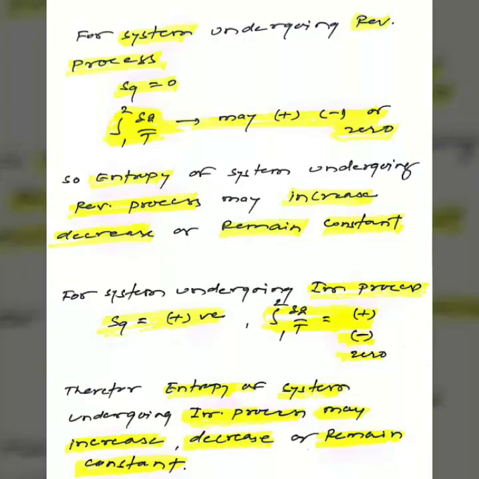For a system undergoing a reversible process, entropy generation is 0 and del Q by T may be positive, negative or 0. Therefore the entropy of the system undergoing a reversible process may increase or decrease or remain constant. Similarly, the entropy of a system undergoing an irreversible process may increase, decrease or remain constant.